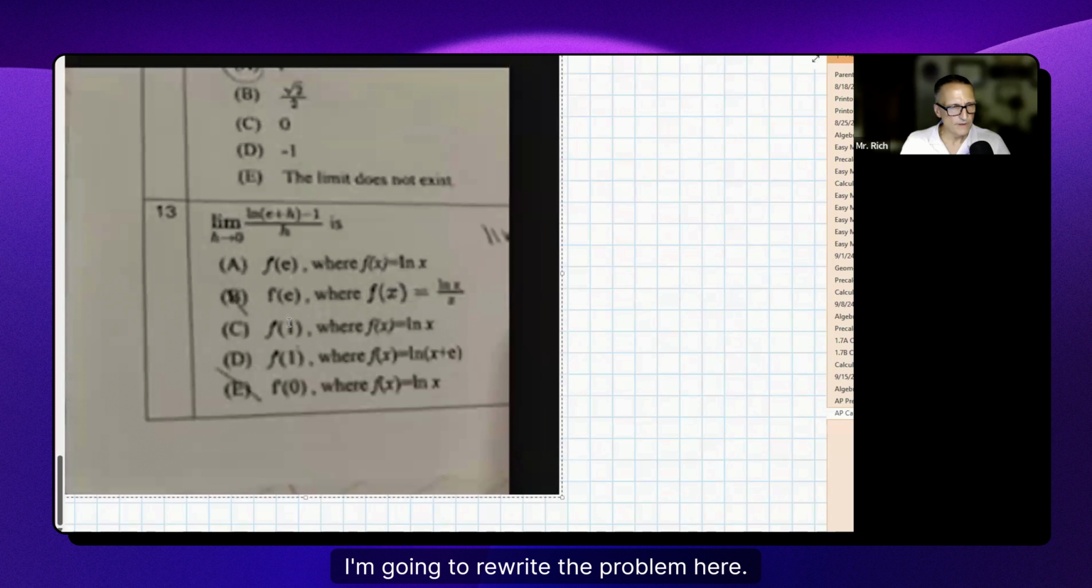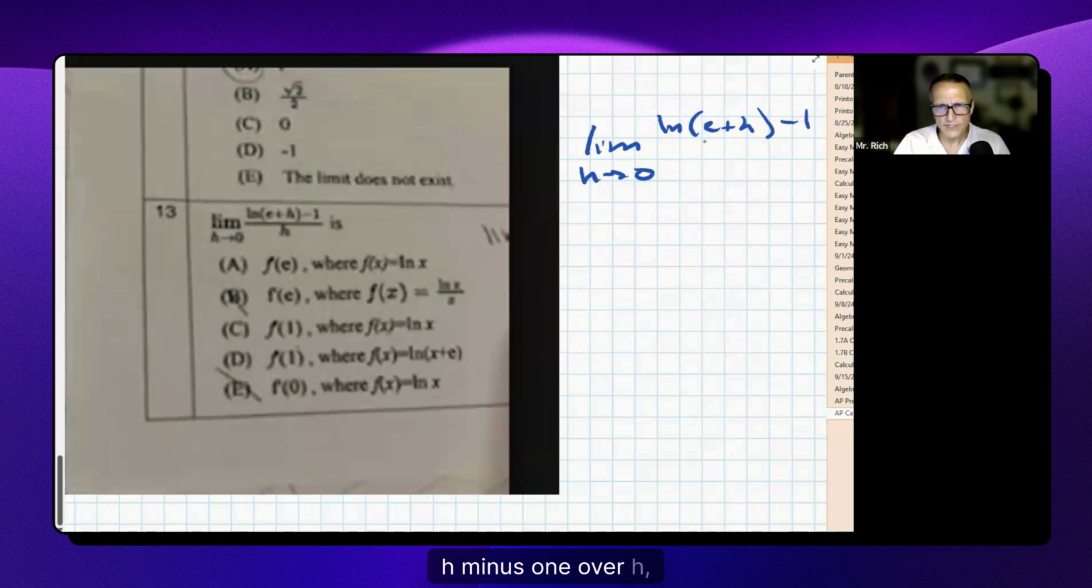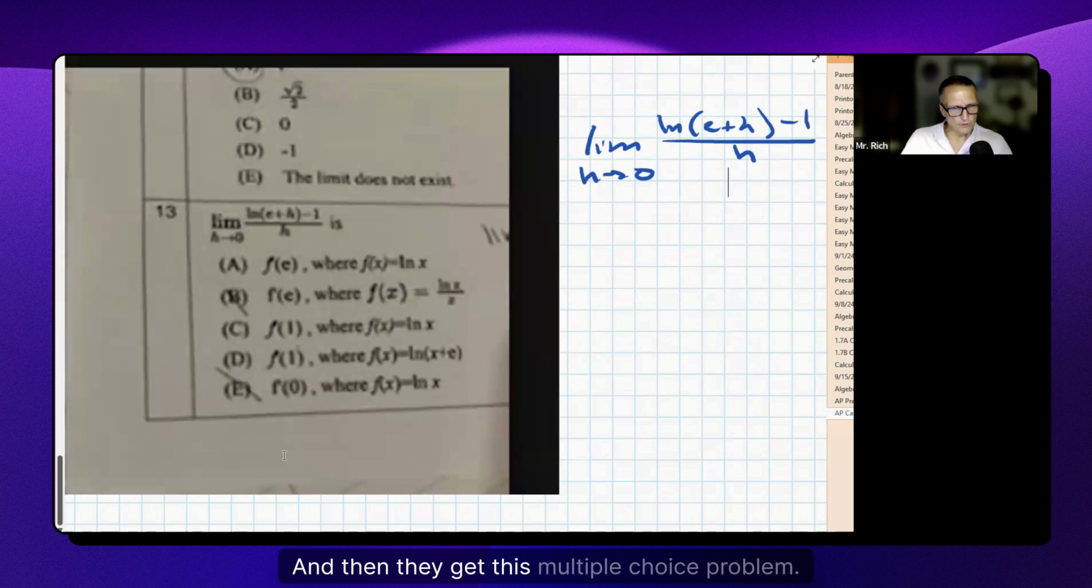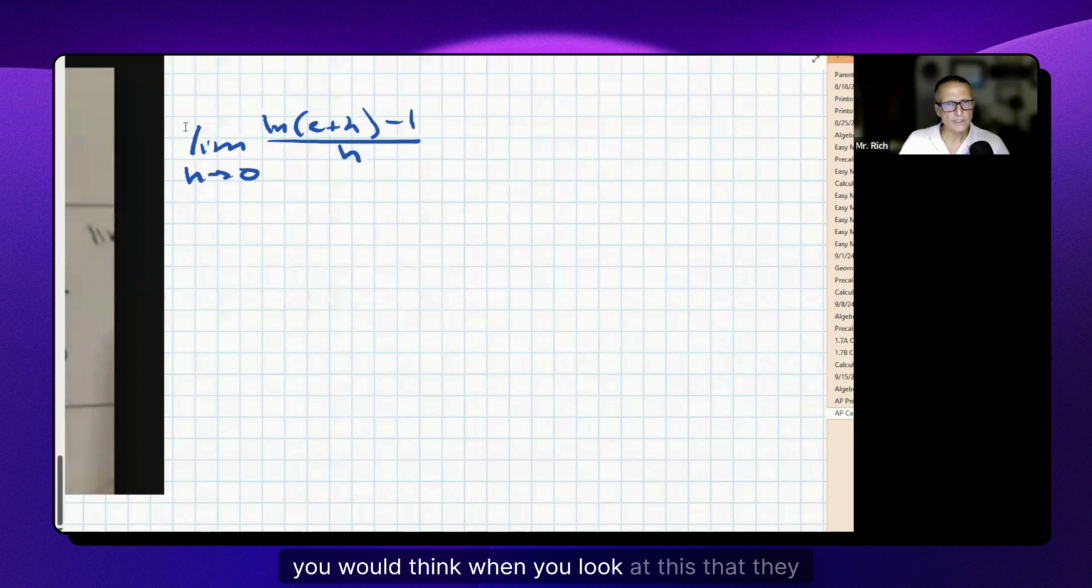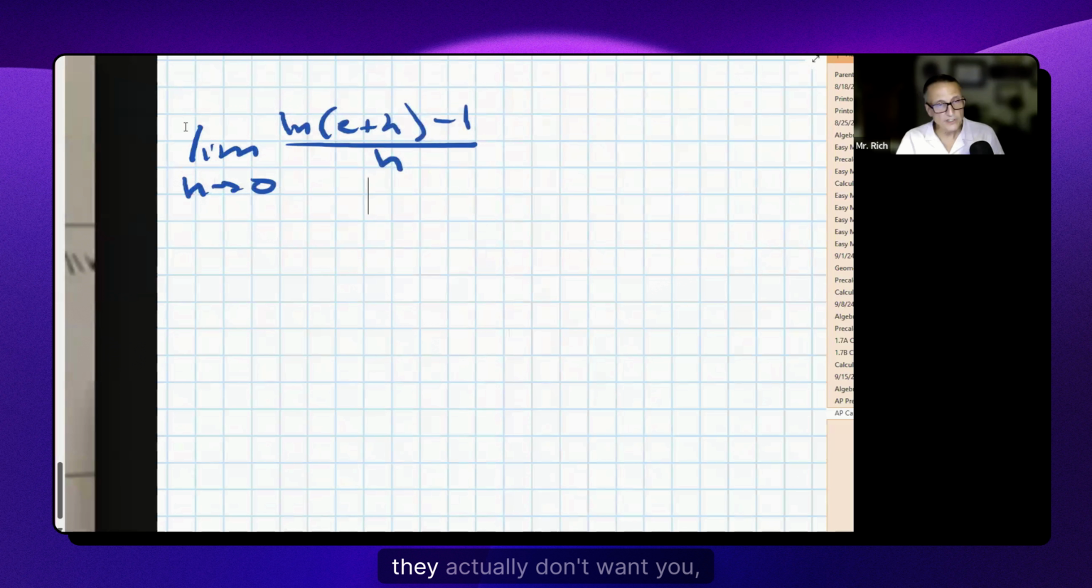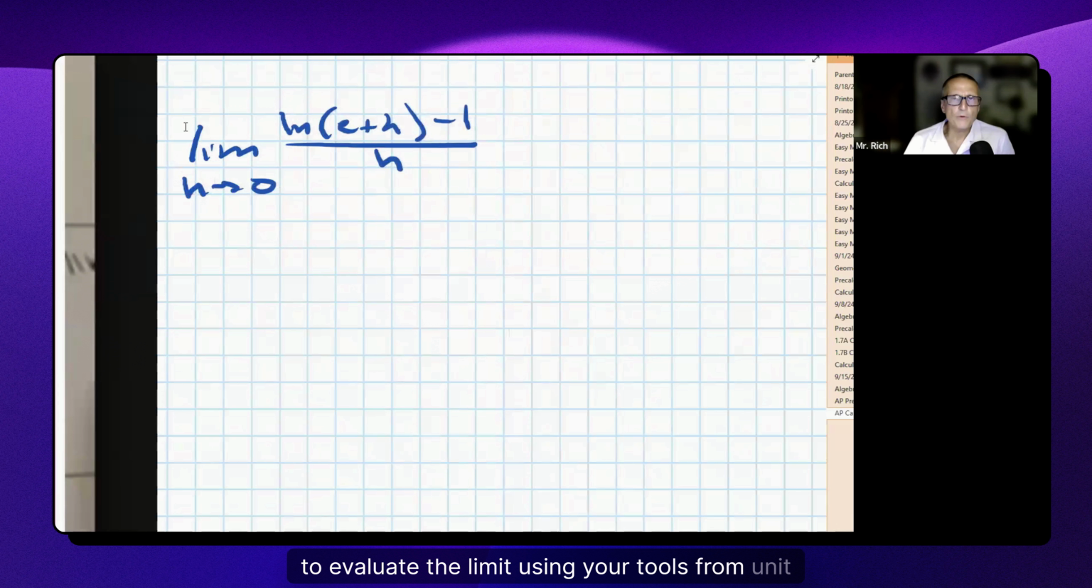I'm going to rewrite the problem here. The limit as h goes to 0. I'll write it off to the side here. This is saying the limit as h approaches 0 of the natural log of e plus h minus 1 over h, like that. And then this is a multiple choice problem, but we're going to figure this out. I'll show you. Now, you would think when you look at this that they want you to evaluate the limit. No, they actually don't want you to evaluate the limit using your tools from Unit 1.